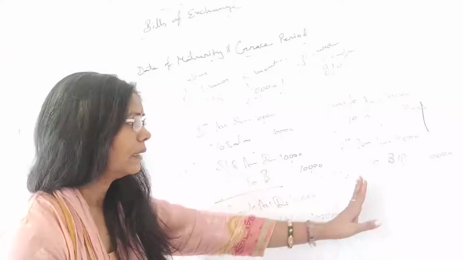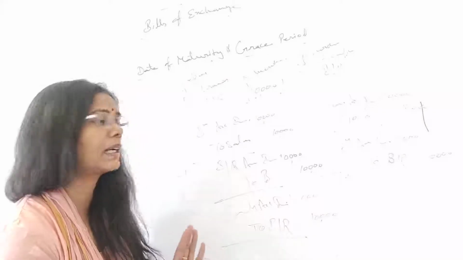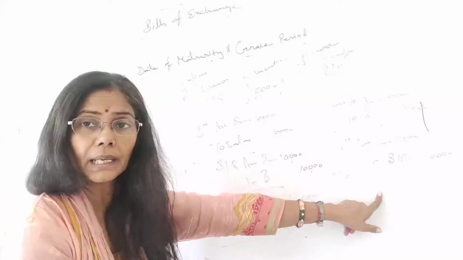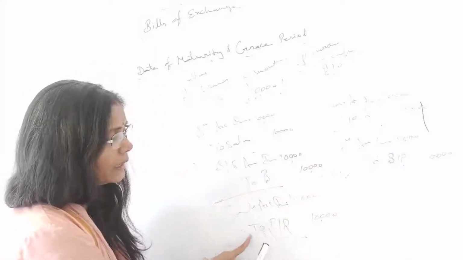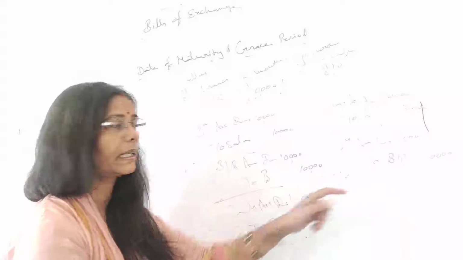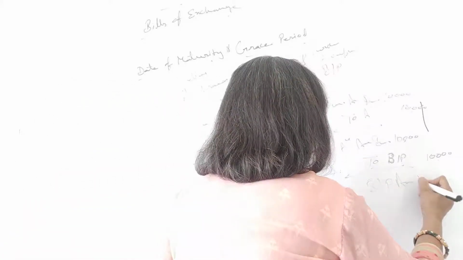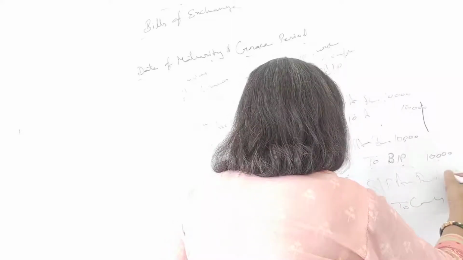Now the corresponding entry there, what, like you know, these are related to each other, absolutely same things are happening. इसके पास कैश आ रहा है तो कहाँ से आ रहा है, बी से आ रहा है, इसने रिसीव किया है तो उसने पे किया है, यहाँ से BR जा रहा है तो ये रिसीव कर रहा है, क्या रिसीव कर रहा है, BP. So here he is receiving BP, bills payable account debit to cash. This is 10,000.